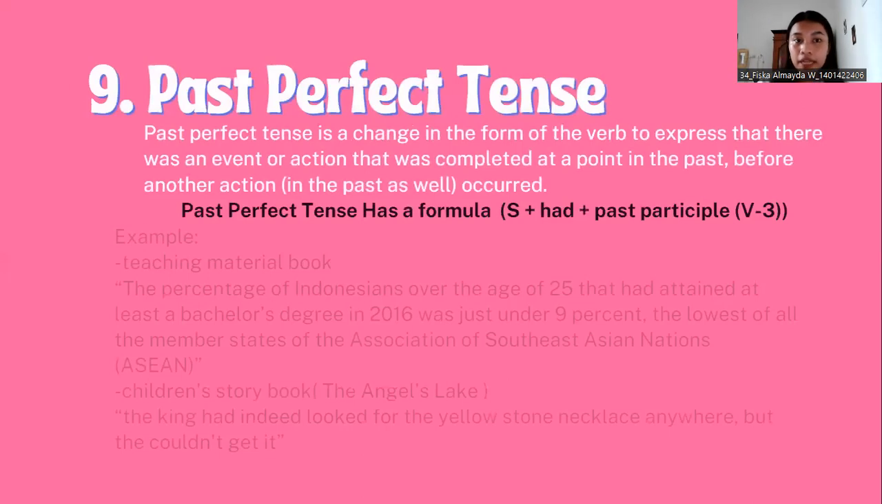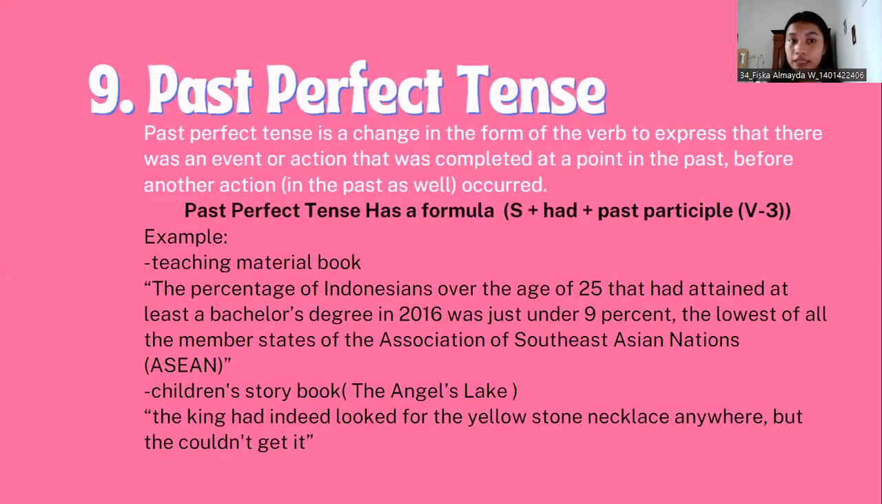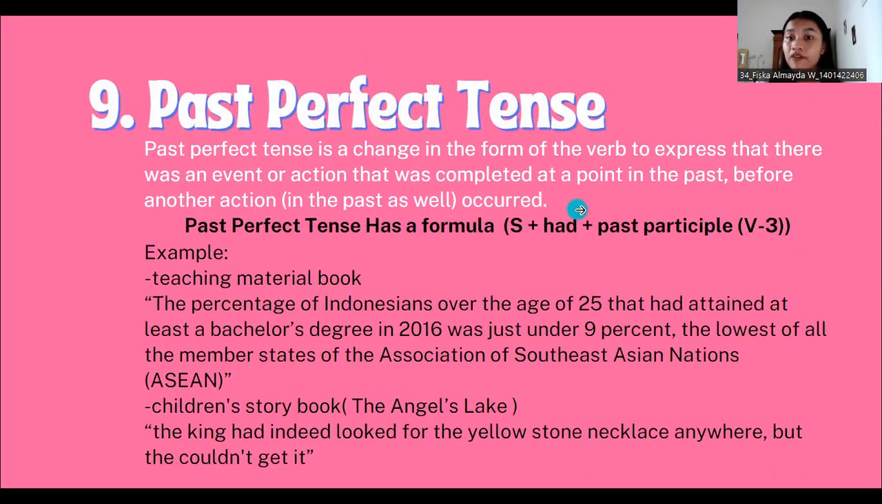Okay, number 9, past perfect tense. Past perfect tense is a change in the form of the verb to express that there was an event or action that was completed at a point in the past before another action in the past occurred. Past perfect tense has a formula: subject plus had plus past participle (verb 3).